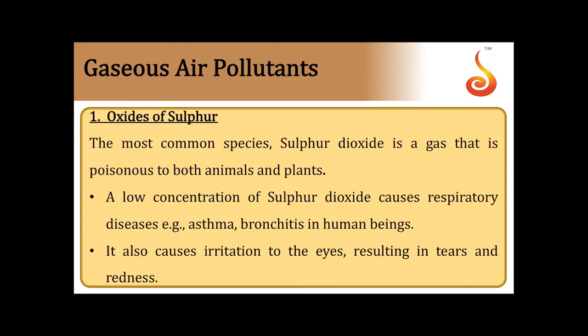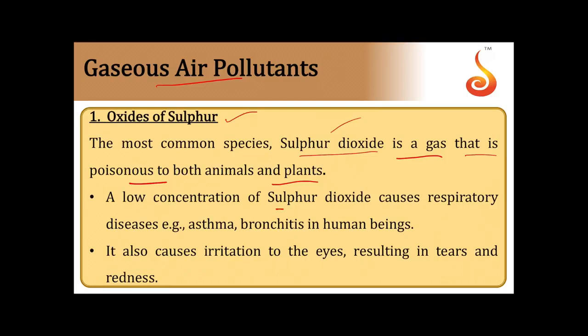Now let us take the gaseous air pollutants one by one. First one, oxides of sulfur. The most common species is sulfur dioxide, a gas that is poisonous to both animals as well as plants.